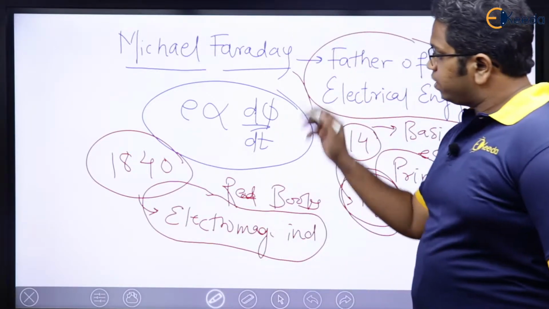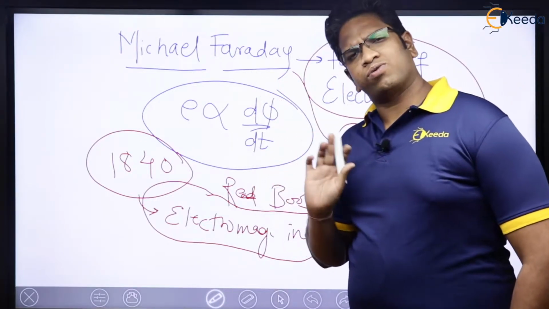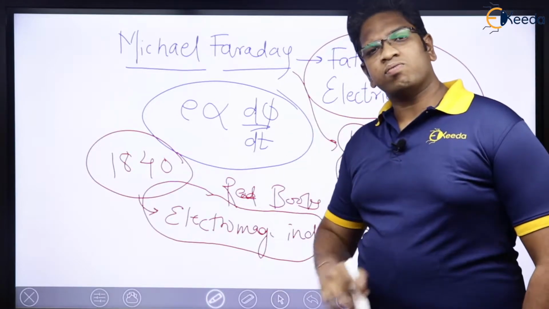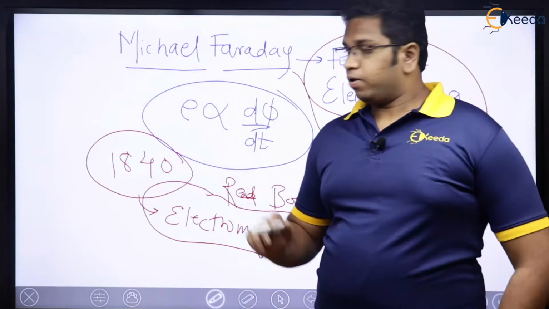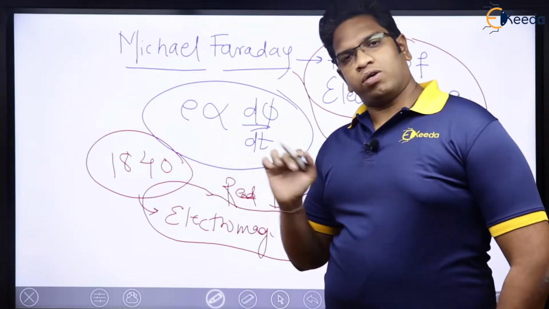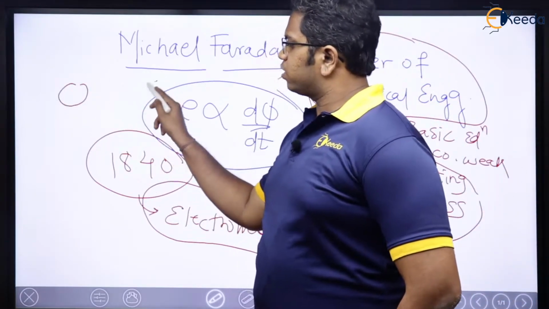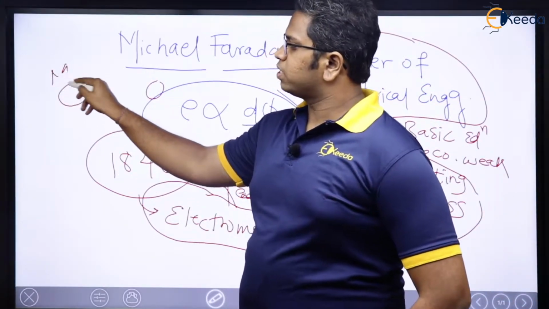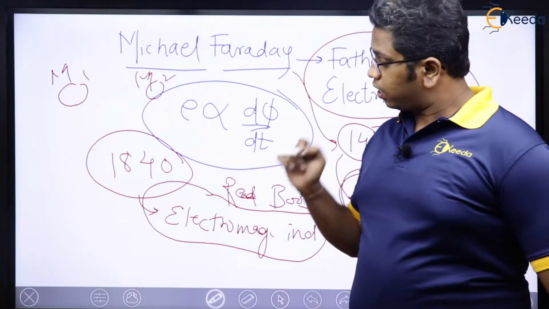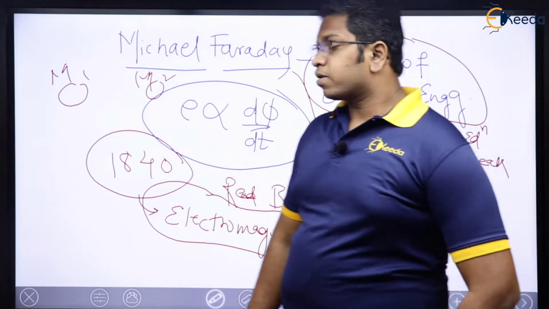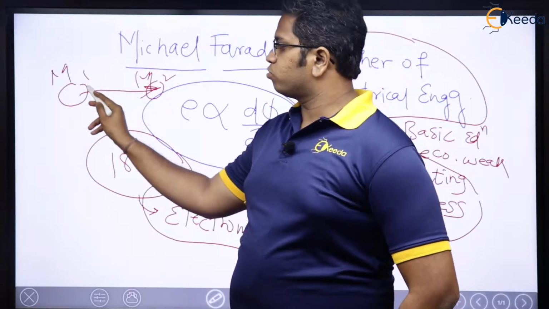Whatever he said, see here, Faraday was a schoolboy, a school kid. He did not even know what education, engineering and all is. He used to imagine this stuff. He imagined that, let us say you have two charges here, or for example, you have masses M1 and M2. Newton said that there will be some force existing between these two.